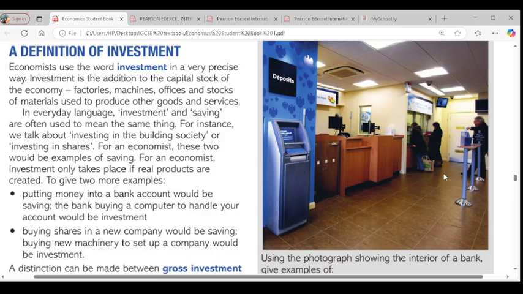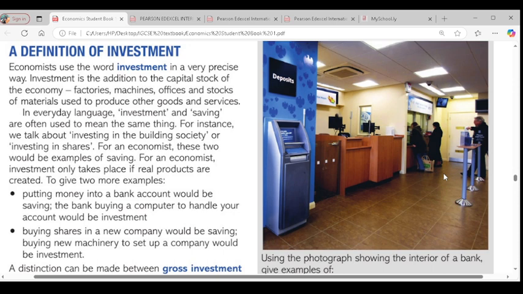For example, a bank buys an ATM. The machine that dispenses cash is an equipment, which is investment in a capital good. But before the machine is installed, the bank has been in place, customers start saving money and they need to withdraw their money. So the bank feels, let's find an easier way to allow them to withdraw their cash without even coming to the bank at all. So that is investment.